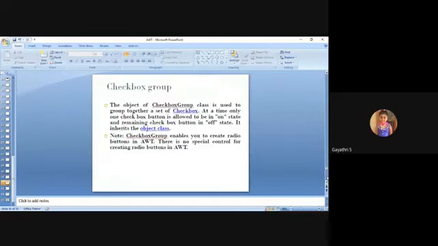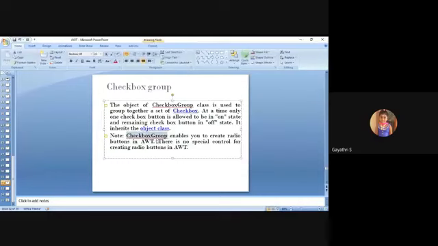Next, CheckboxGroup. CheckboxGroup in AWT enables you to create radio buttons. In your previous AWT hierarchy, there was no component like a radio button, right? A radio button, which is round in shape. In AWT, if you want to use a radio button, you have to use CheckboxGroup. So AWT doesn't have any special component for radio buttons, and you have to use the existing CheckboxGroup to create your radio button.